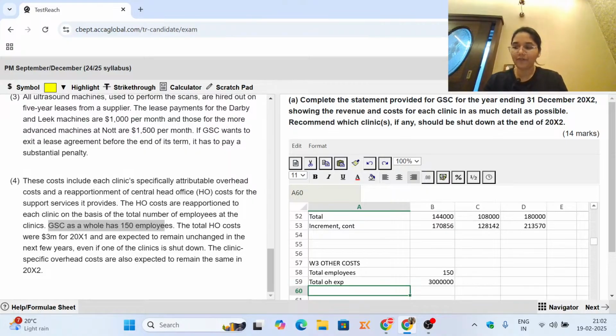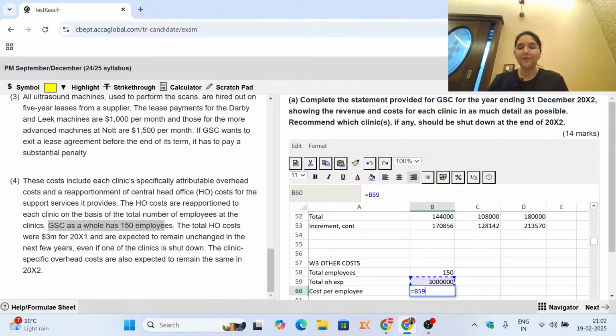Now, if I find out how much is the cost per employee, if 150 people are costing me $3 million, then one employee will be costing me 3 million divided by 150. So I create the cost per employee, and this is what I get.